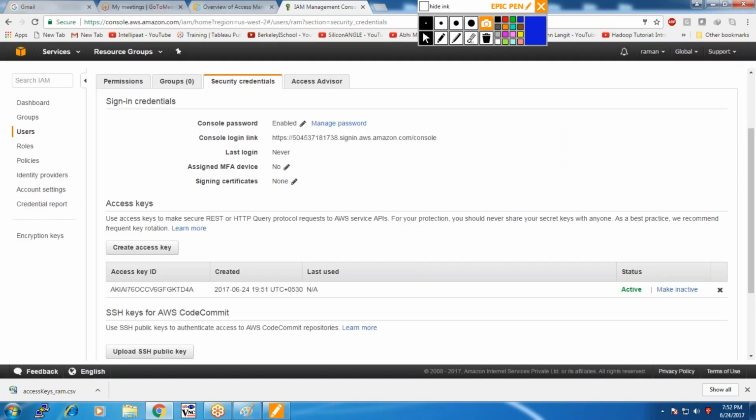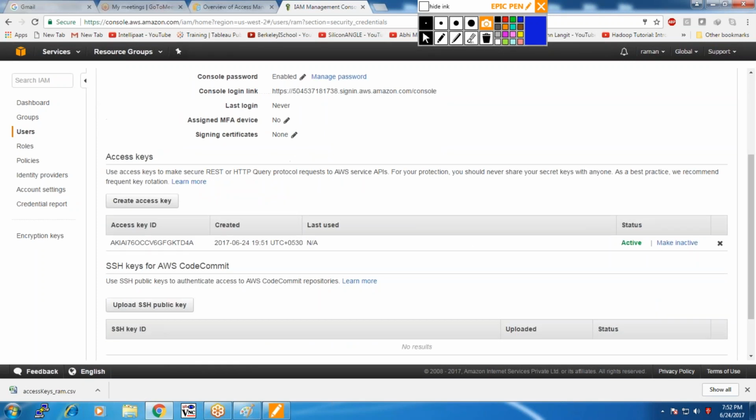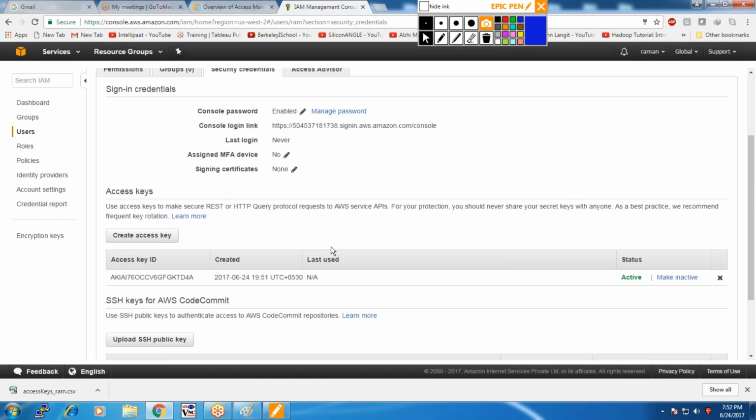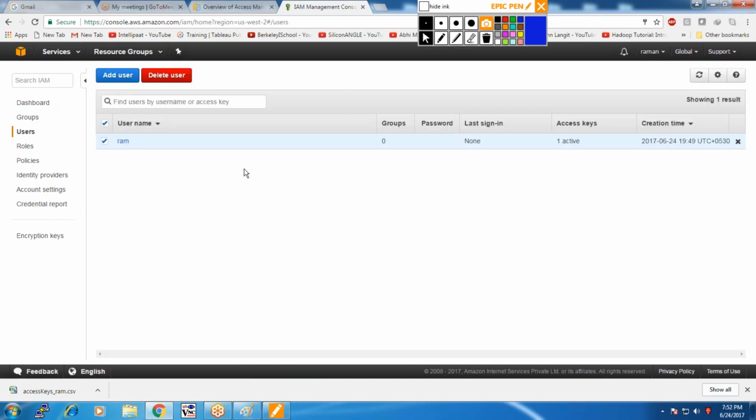Now we don't need that. These are all the credentials associated, so now we have each and everything associated. Now we are going to make a connection with the user. How do we do that? We have created the user, step 1. Now step 2: at the time of creating the user, we assigned privileges to the user. Now we are going to check how to make a connection with the user.